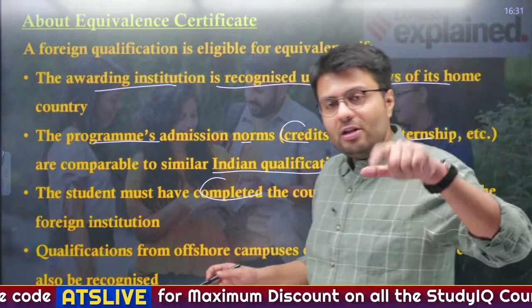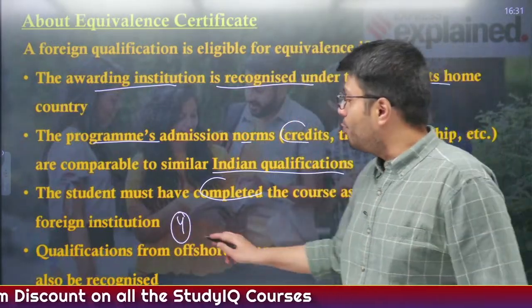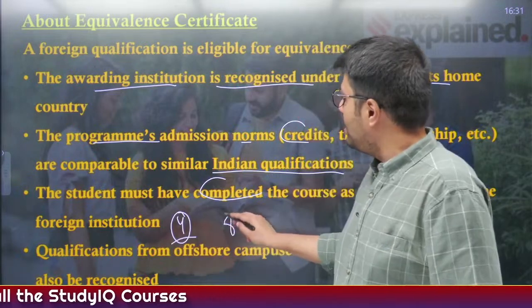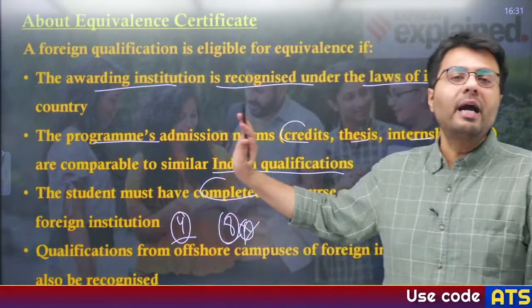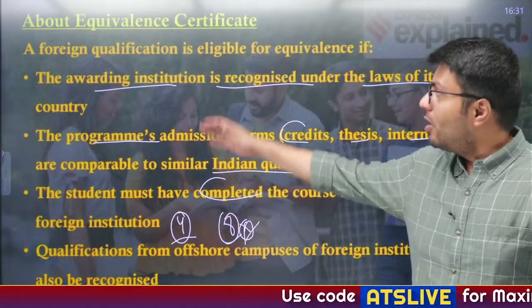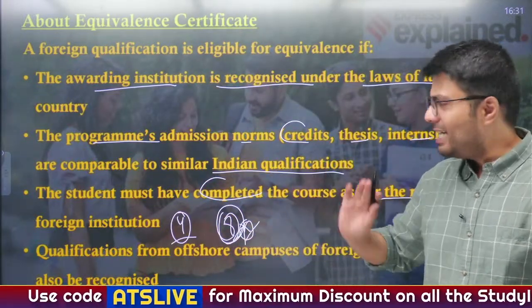Suppose the engineering degree in your foreign country requires you to complete it in 4 years. But what if, like Munna Bhai, you have completed that course in 8 years, right? So that is not a legal norm in India, so you won't get an equivalent certificate in India if you have passed your engineering in 8 years, right?